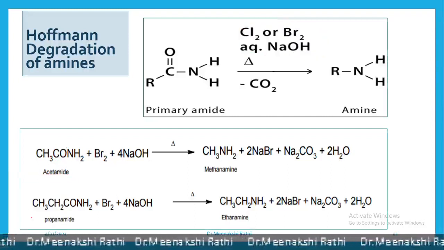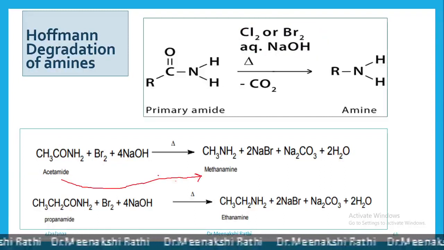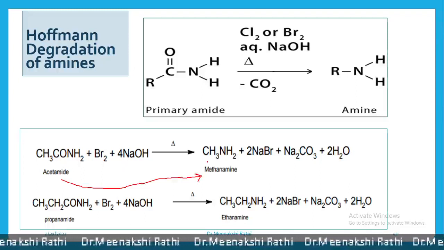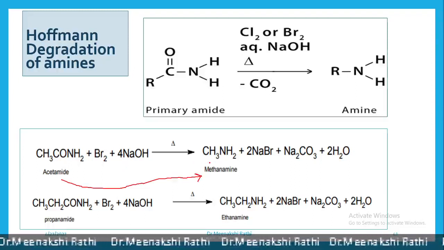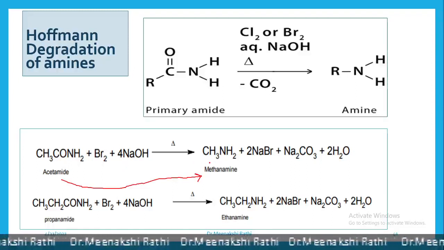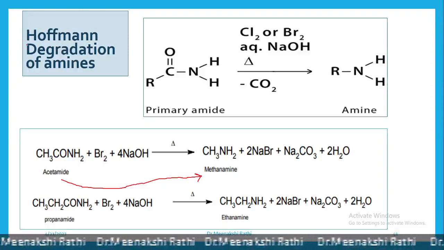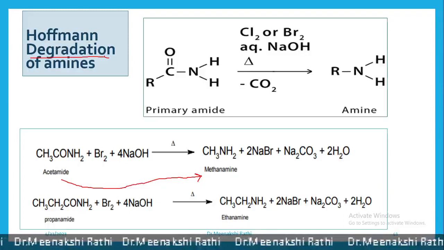Main thing is here acetamide is converted into methanamine. Acetamide has two carbon atoms while methanamine has only one carbon atom. So there is a decrease in the number of carbon atoms. So it is known as step down reaction, or it is also known as degradation reaction, because here one carbon atom is decreased.